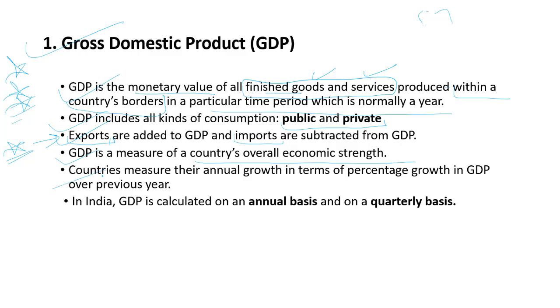So countries measure their annual growth in terms of percentage growth in GDP over previous years. Suppose this year the expectation, as you read in newspapers, is that the GDP growth is 7.5%. So GDP growth is expected at 7.5% over the previous year, over 2018. Now in India, GDP is calculated on an annual basis as well as on a quarterly basis.